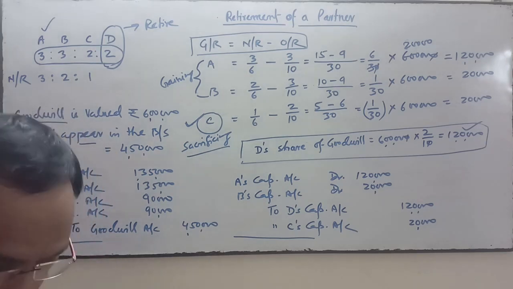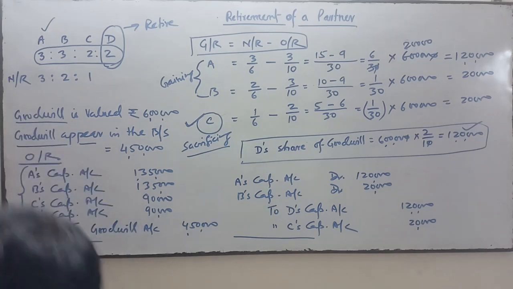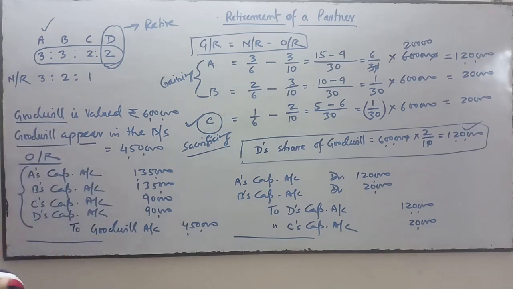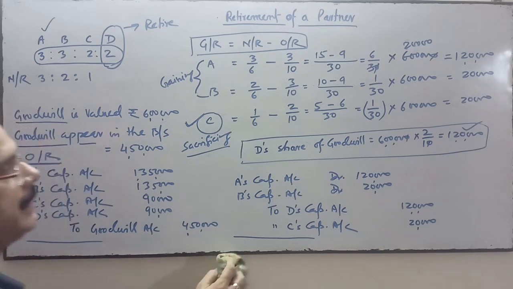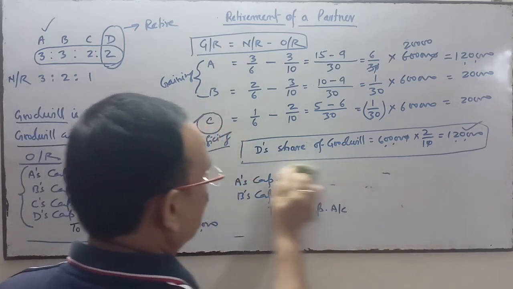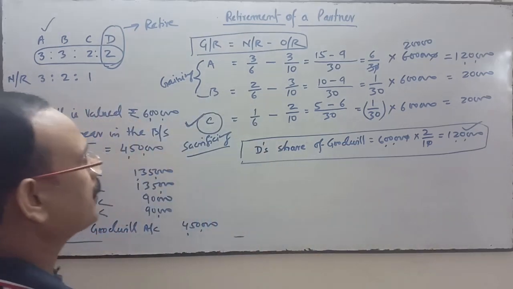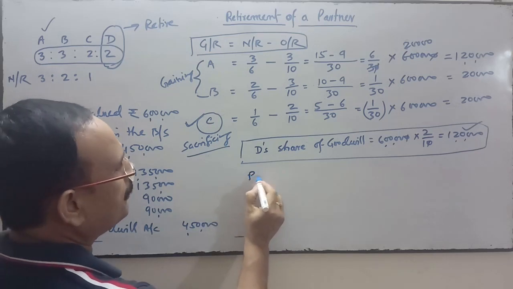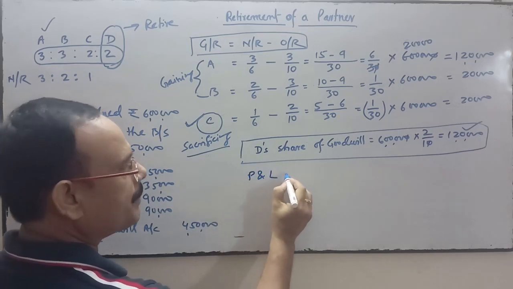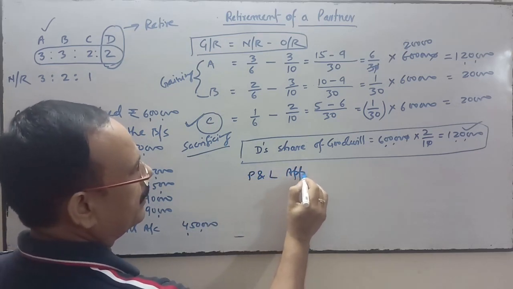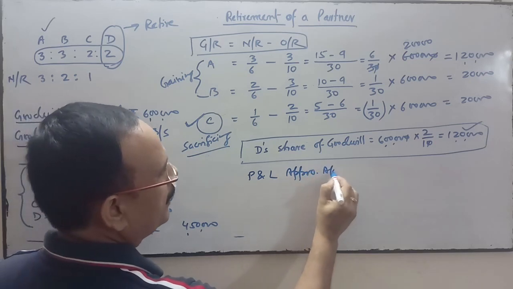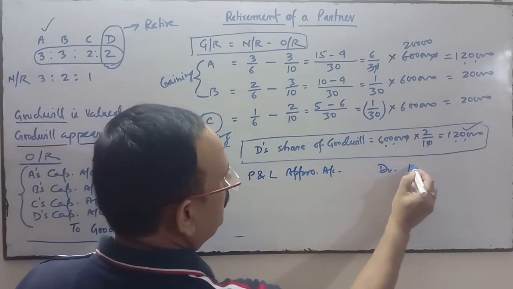That's it. And one more thing is given in this question. The profit for the first year after D's retirement is 12 lakh. So after the retirement, if the firm earned a profit, then that profit will be transferred to the continuing partners' capital accounts only. So P&L Appropriation Account debit 12 lakh.